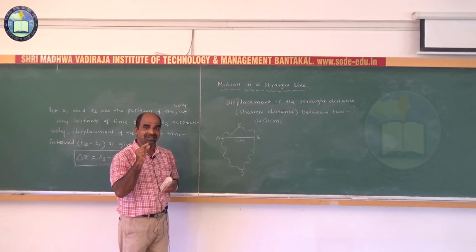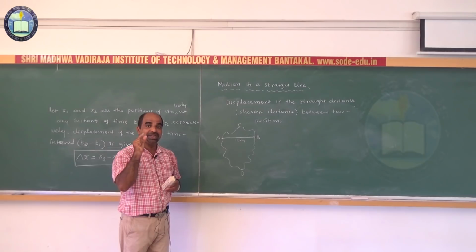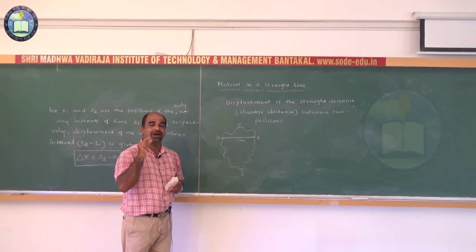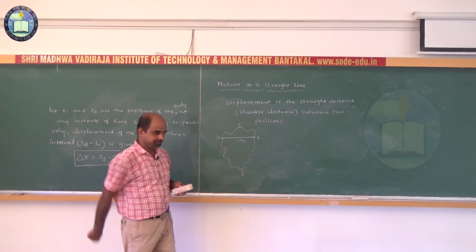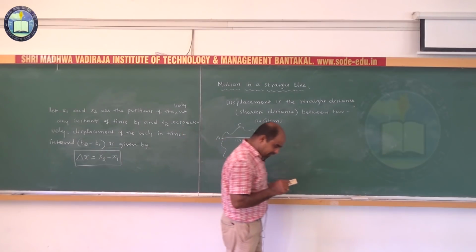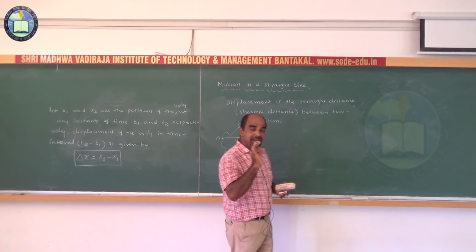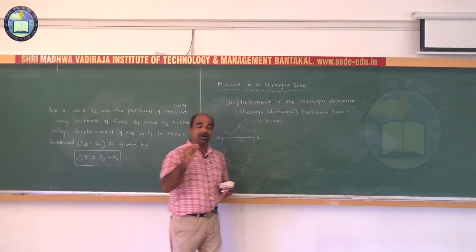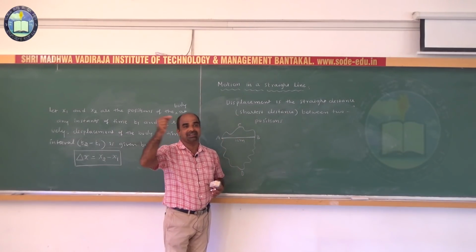What we observed here is that displacement is independent of the path along which the body traveled.